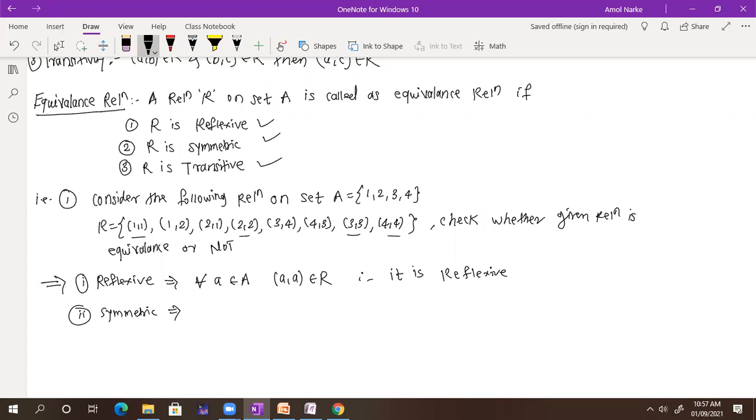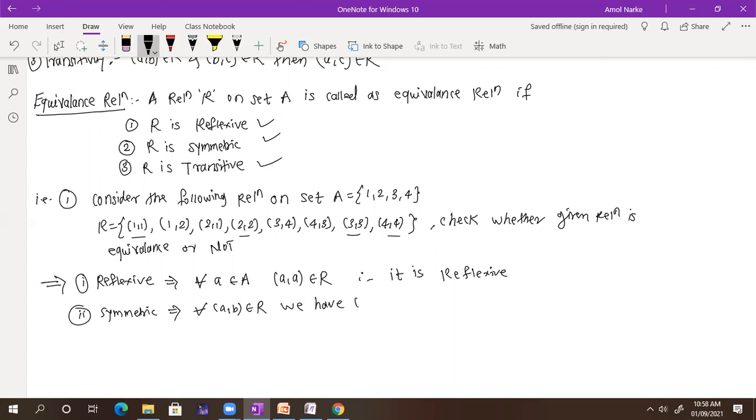Check it out. 1, 1, its opposite 1, 1 is also there. 1, 2, whether 2, 1 is there? Yes, it is there. 2, 2 is also there. 3, 4, whether 4, 3 is there? Yes, 4, 3 is there. 3, 3, yes. So for all A, B belonging to the relation, we have what?